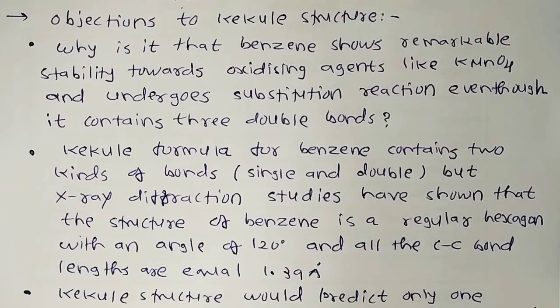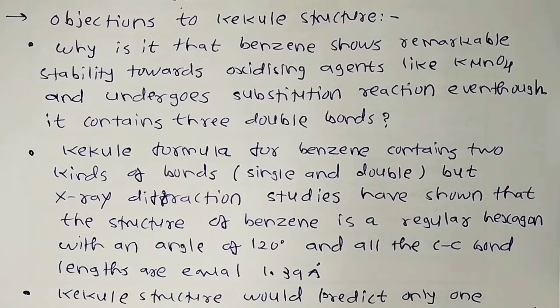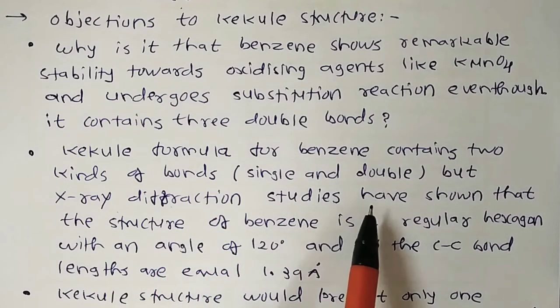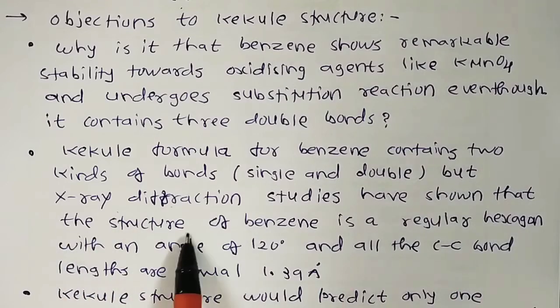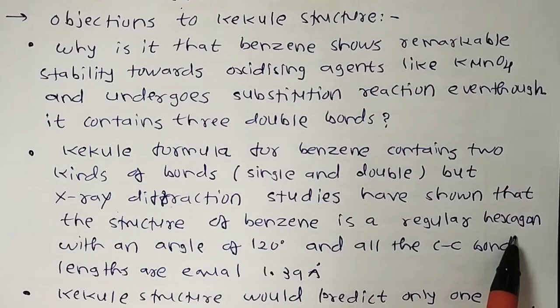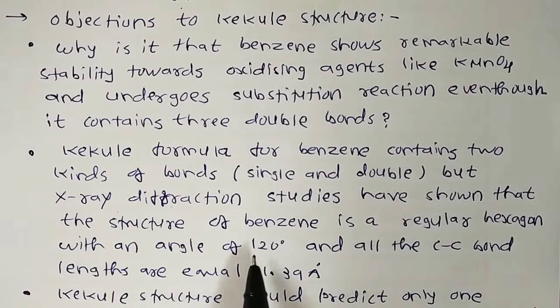This is a question that could not be answered in 1865 by Kekule himself. Second, the Kekule formula for benzene contains 2 kinds of bond, a single bond as well as a double bond. But X-ray diffraction studies have shown that the structure of benzene is a regular hexagon with bond angles of 120 degrees, and all the C-C bond lengths are equal, 1.39 angstrom.